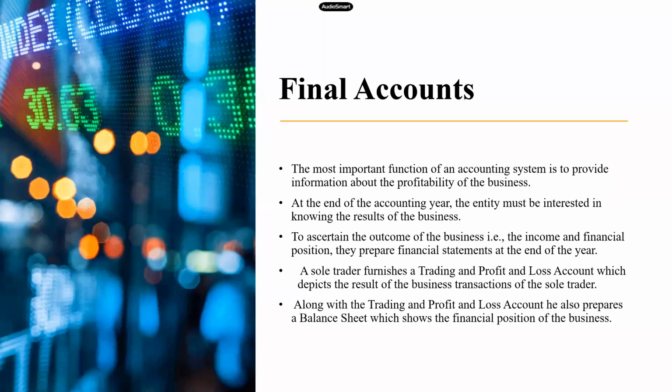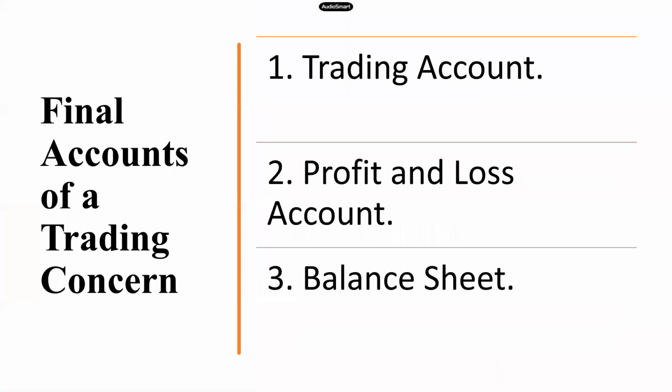Final accounts are prepared so that they can reveal the profitability position as well as the financial position of any business. So what do the final accounts of a trading concern comprise? As you know, there are three important things: the trading account, the profit and loss account, and the balance sheet. Most of the time we prepare the trading account and the P&L account at one go, in the same statement.